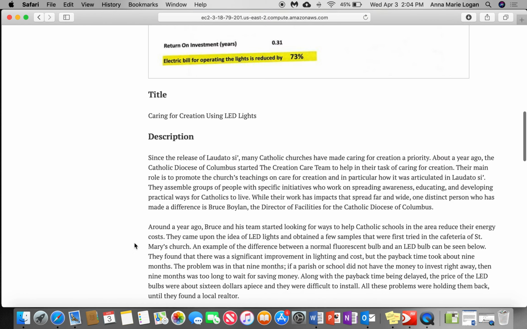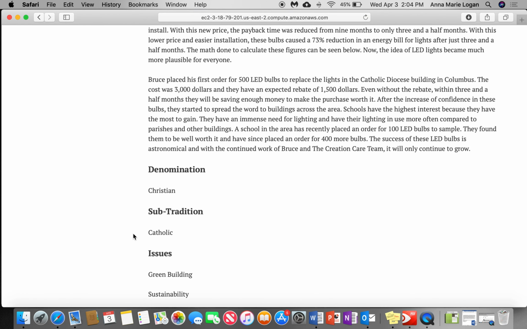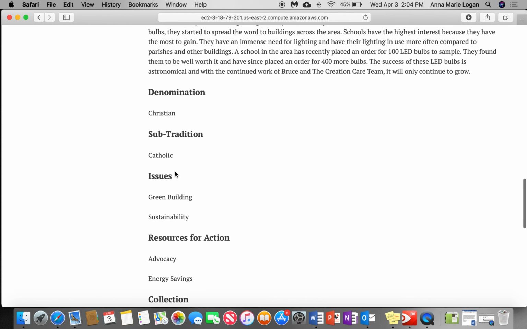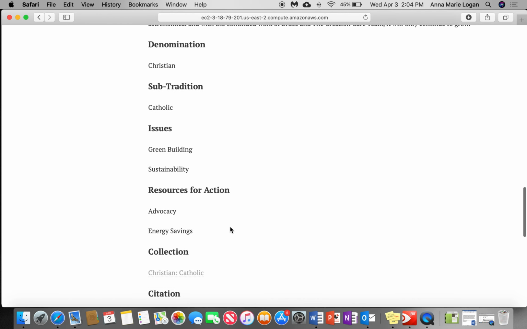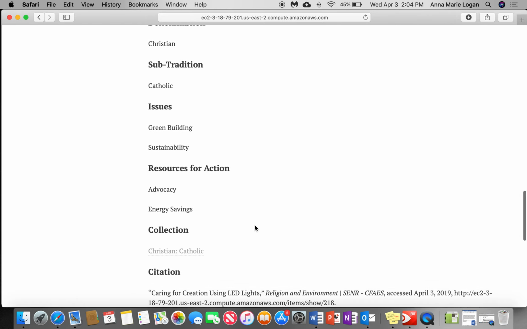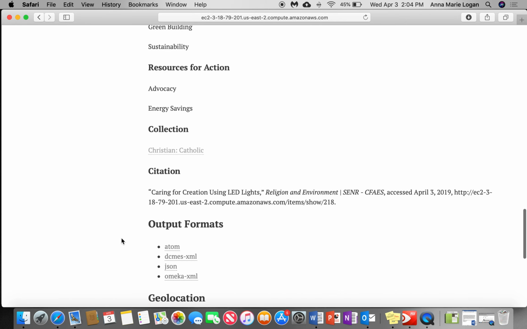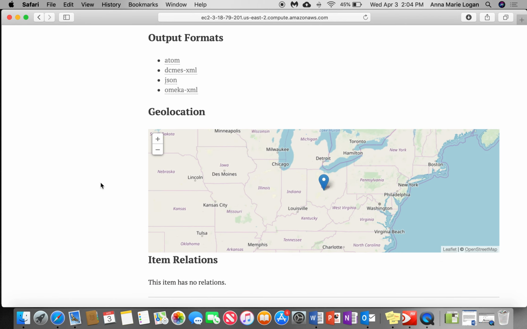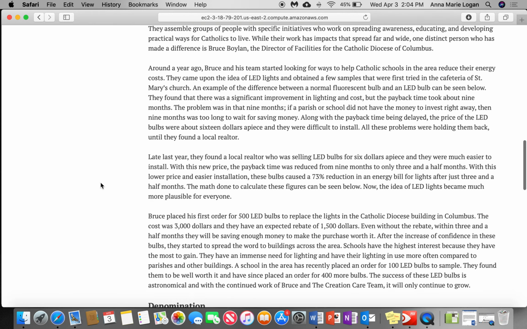And again, you have the title and description. Again, this is the Catholic faith. Issues and sources of action, including energy savings, advocacy, sustainability, and green buildings are what this is categorized under, which is a great way to pull up any of these keywords here on the database. Again, a citation, and as you can see, St. Mary's is again tagged on the map.